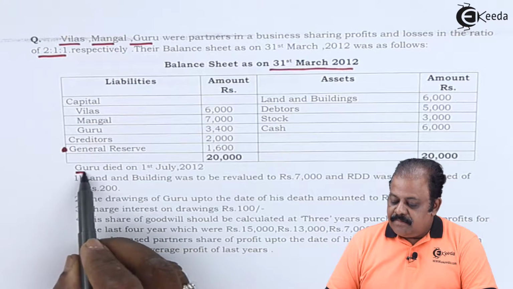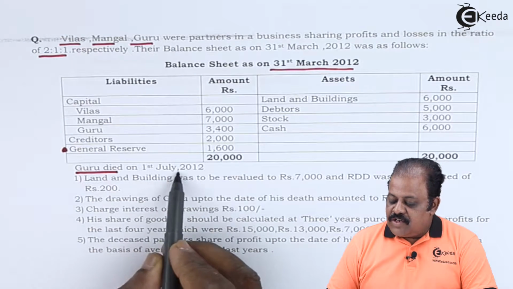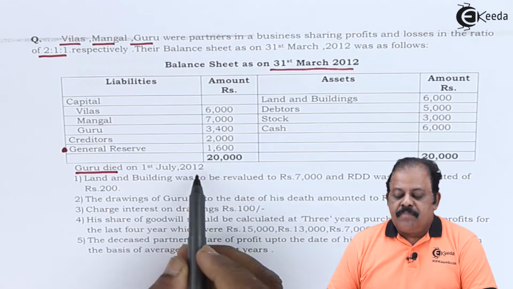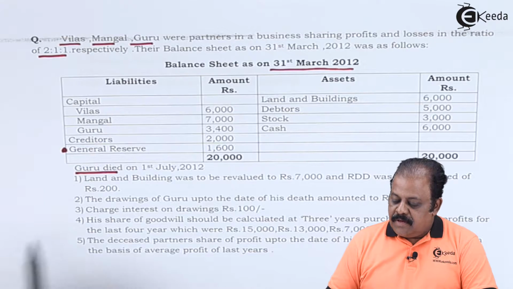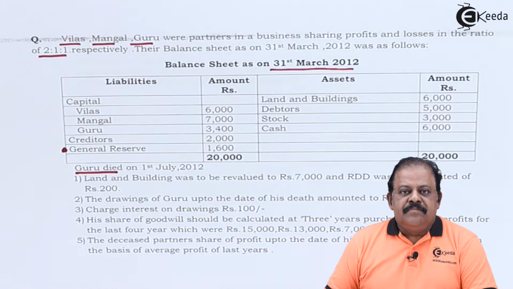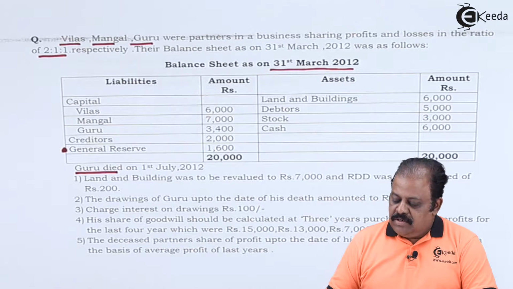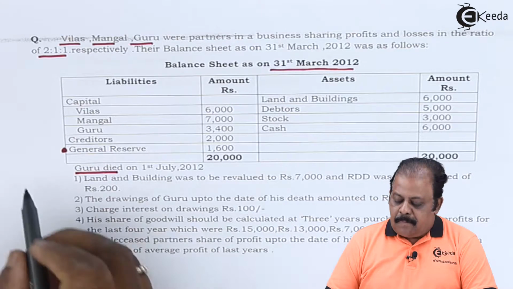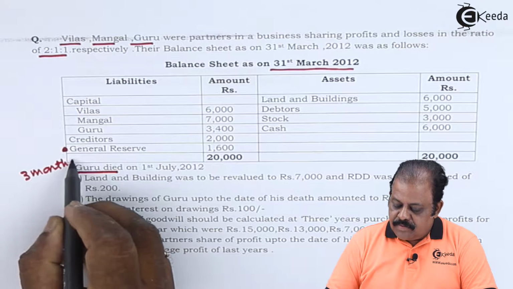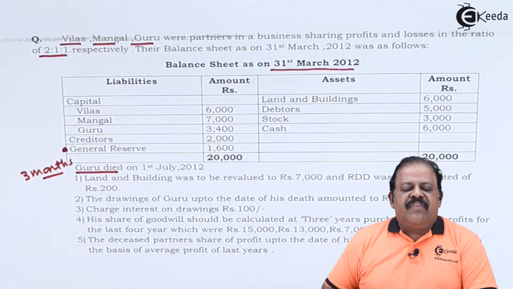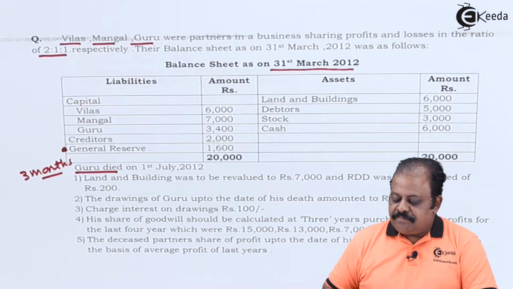Guru died on 1st July 2012. This balance sheet is as on 31st of March. He died on 1st July. That means April, May, June. These 3 months he was there. So during the current financial year, Guru was there for 3 months.